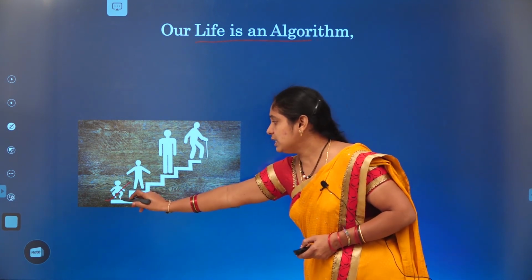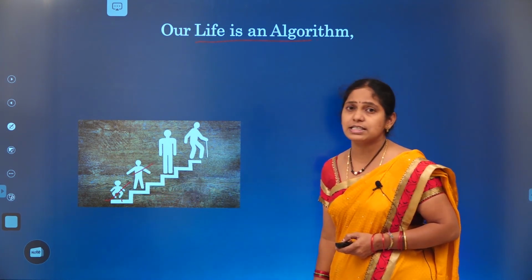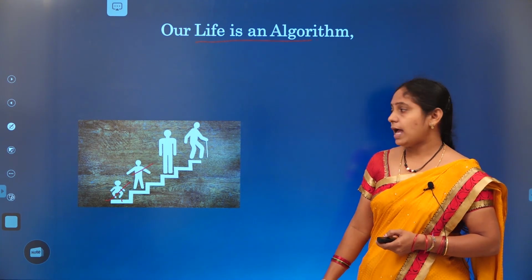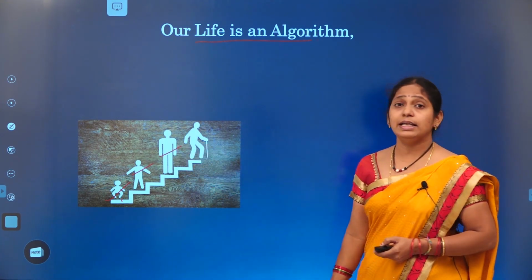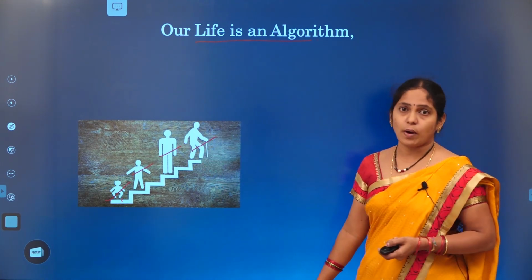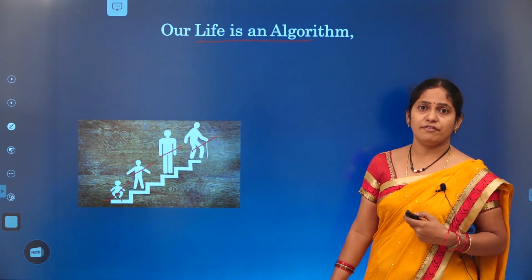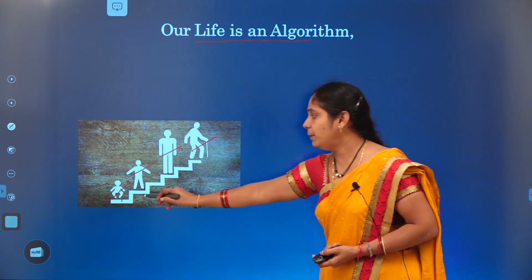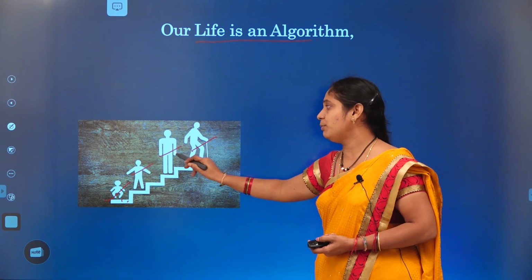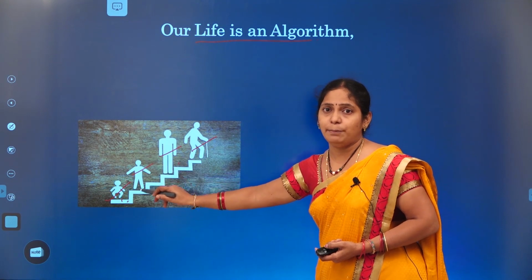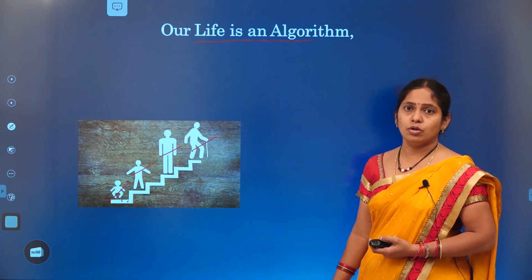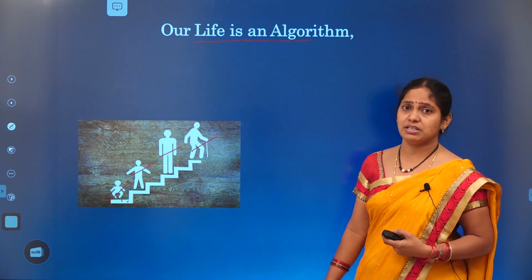After completing this stage, only then can he enter the next stage, child, and then teenage or middle age, and then old age. Likewise, our life itself represents an algorithm. After completing this step, only then can we come to the next stage. Likewise, after completing the previous one, only then can we come to the next level. Yes or no? Take the same example we discussed previously, making a coffee.